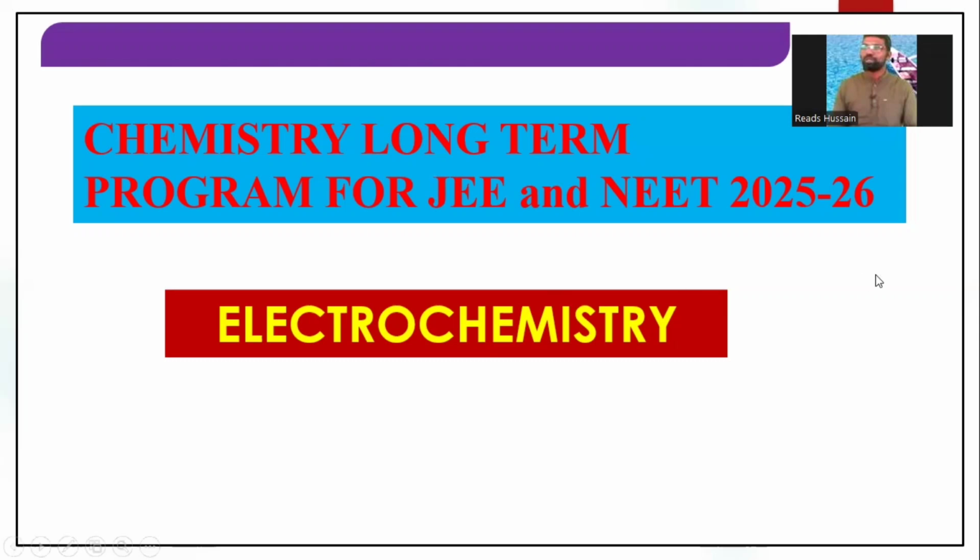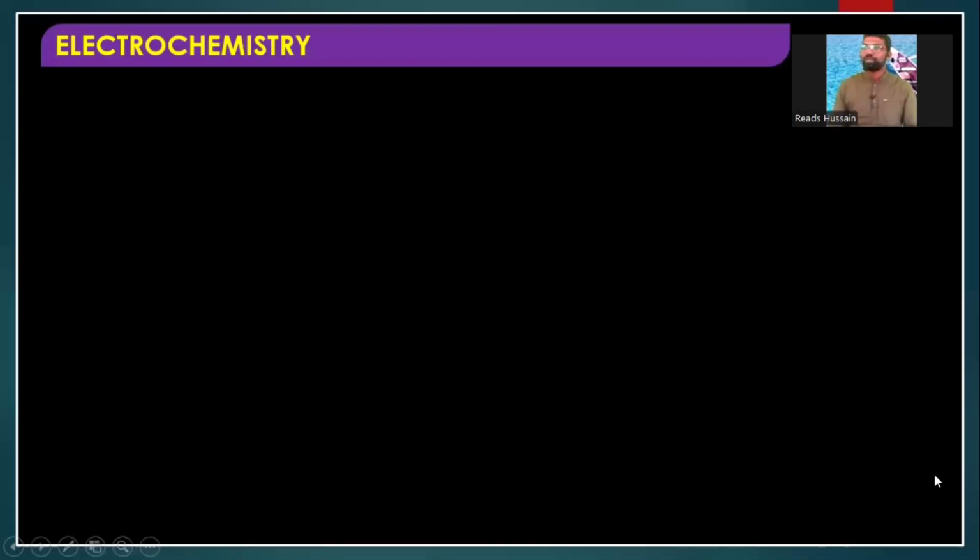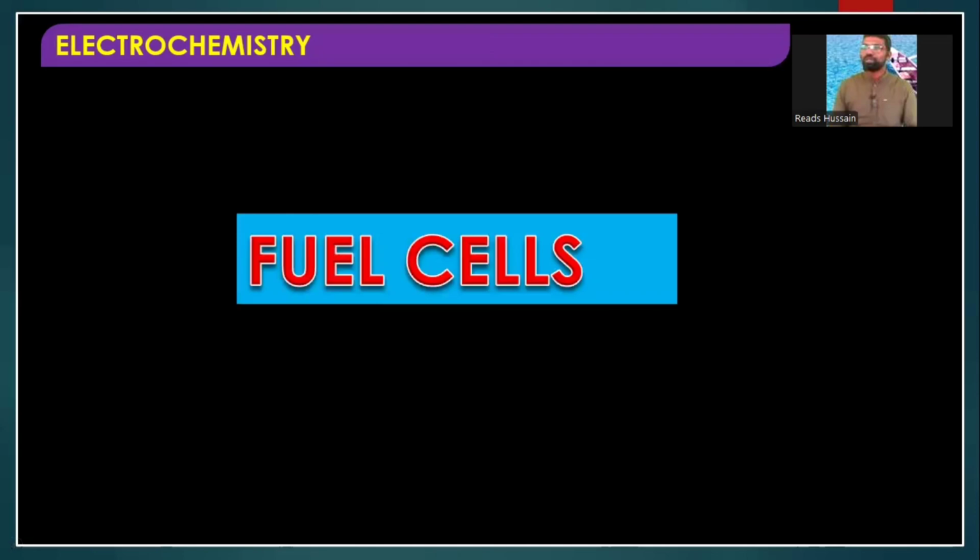Right. And in today's class, we are going to discuss one more theoretical concept, that is fuel cells. And at the end of this class, we will discuss corrosion. First, I will start with fuel cells. What are fuel cells? Till now, we have discussed different types of batteries or cells, for example galvanic cells, those are electrochemical cells, and electrolytic cells. Now we are going to discuss fuel cells.